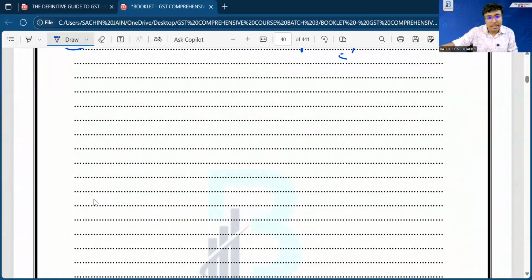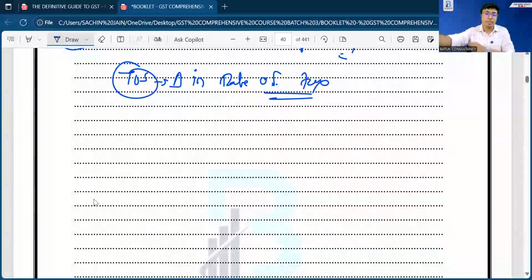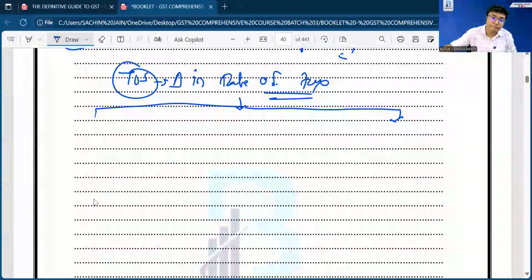So, time of supply in case of change in rate of tax. There may be two situations in this section. First, change in rate of tax before supply.